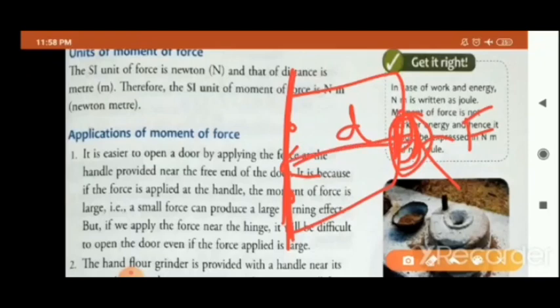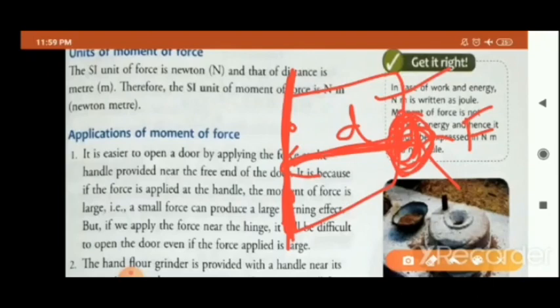It becomes large. The distance, the gap between the fixed point and the handle, becomes larger, and because of that it is easier to open the door. It is easier to open the door, or the moment of force is large even if a small force is applied.